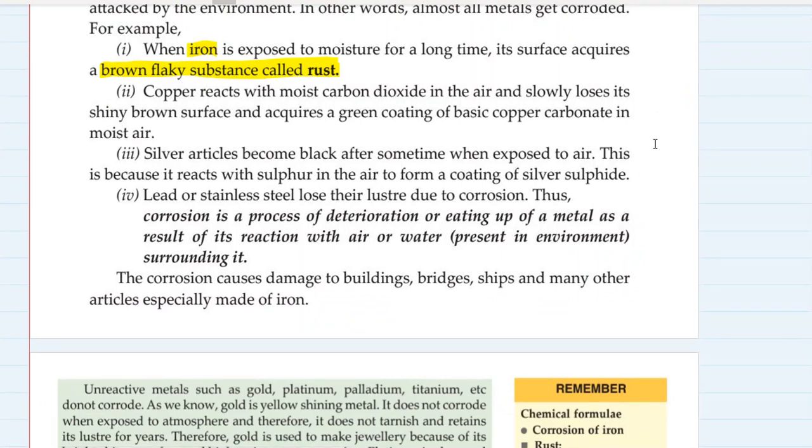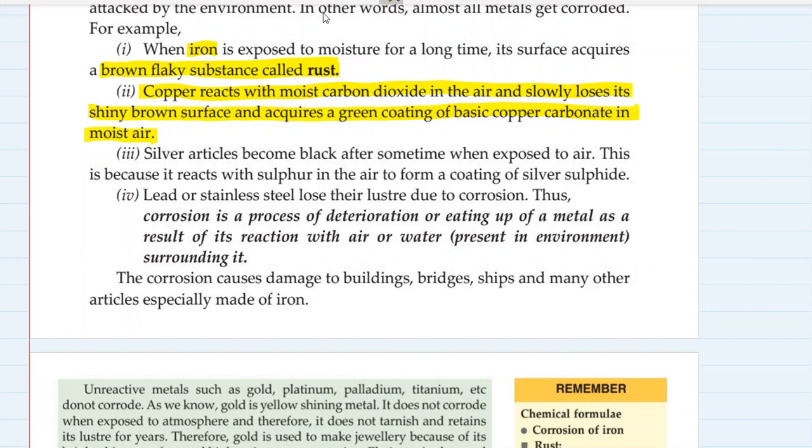Iron acquires a kind of corrosion which is known as rusting. Copper reacts with moist carbon dioxide in air and slowly loses its shiny brown surface and acquires green coating of basic copper carbonate in moist air. So copper reacts with moist carbon dioxide to form copper carbonate, which is green in color.